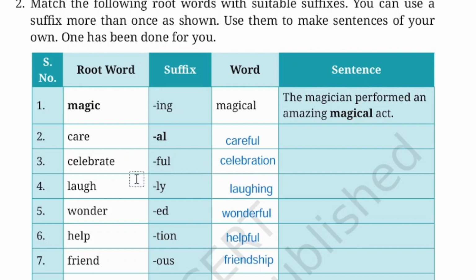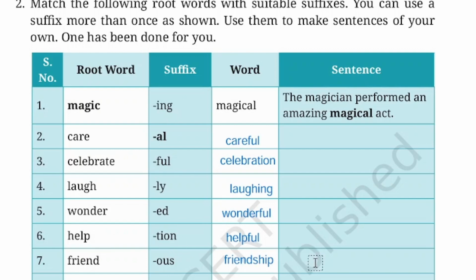Okay, so celebration. Next is laugh. Laugh plus ing, laughing. Sentence, the children were laughing and playing in the park. Now let us see the next is wonder. Wonder plus full, wonderful. So sentence we can say, she had a wonderful time with her new friends. Or you can say, my mother is wonderful, always putting the family first. So different sentence you can make.